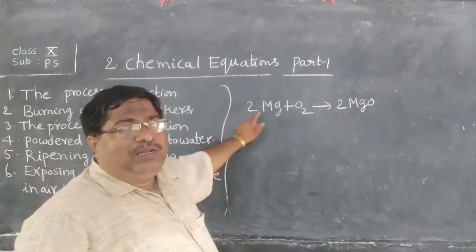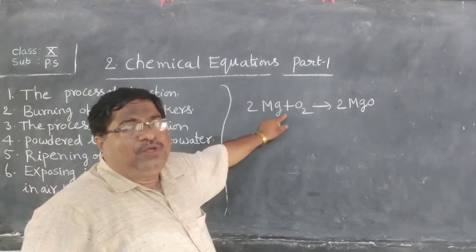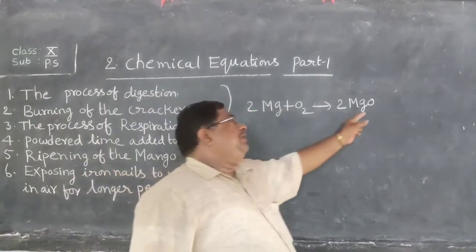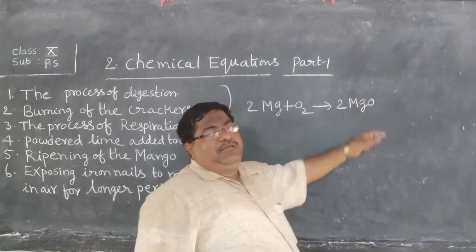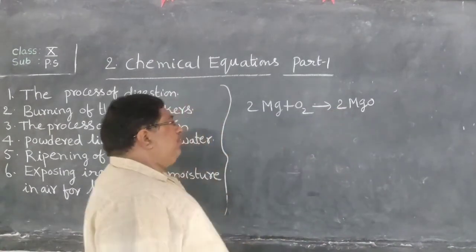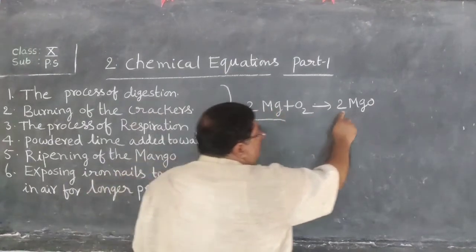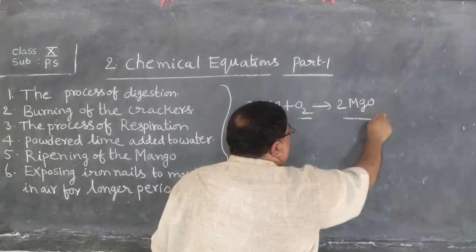Here, what are the original substances? Magnesium and oxygen. So in order to balance, we wrote 2. Now what is the new compound? Magnesium oxide, MgO. Here also we wrote 2 in order to balance. Magnesium atoms are 2 on both sides, and oxygen atoms are 2 on both sides.